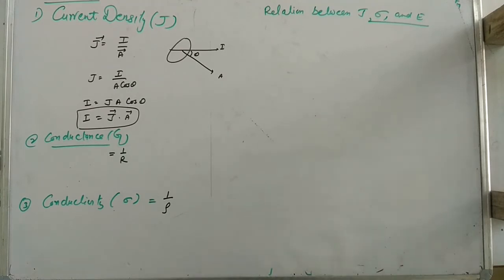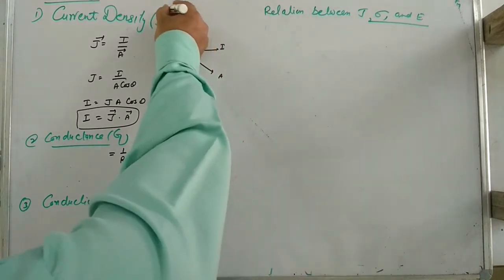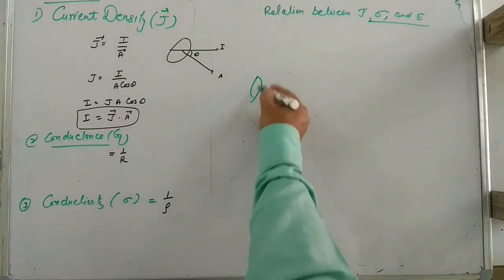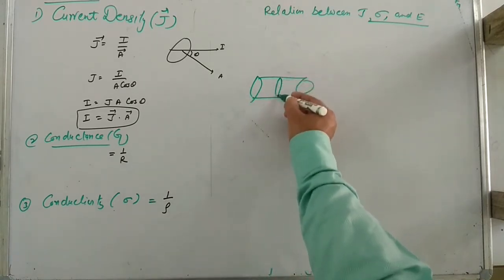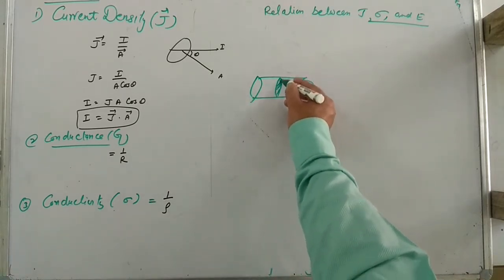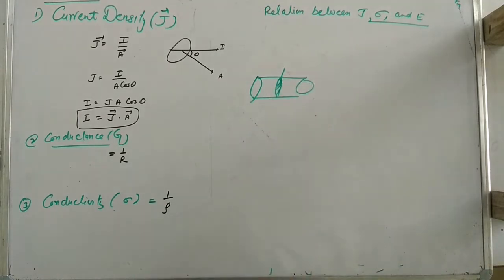Some definitions are important, which will come in your numericals. Sometimes the examiner may ask for the definition. First one is current density. From the word it is clear that it is the density of current. Just imagine we have this conductor, and through this particular area, how much is the current per unit area?